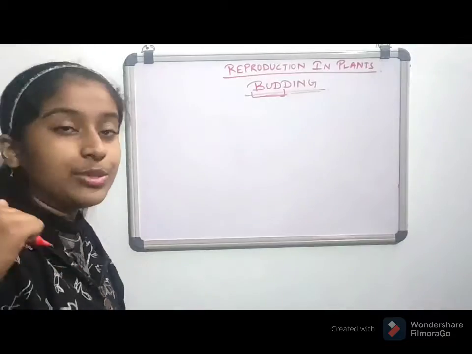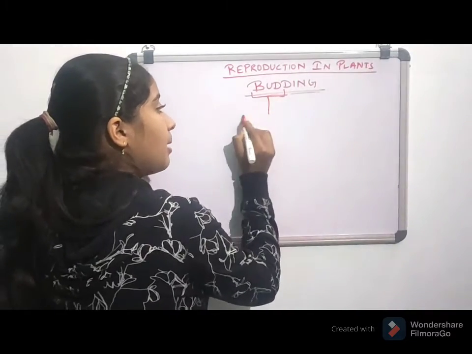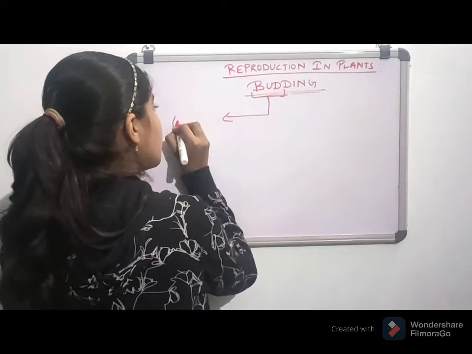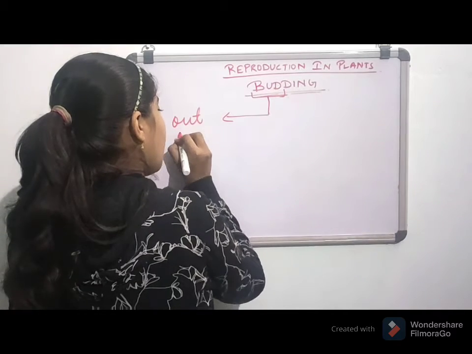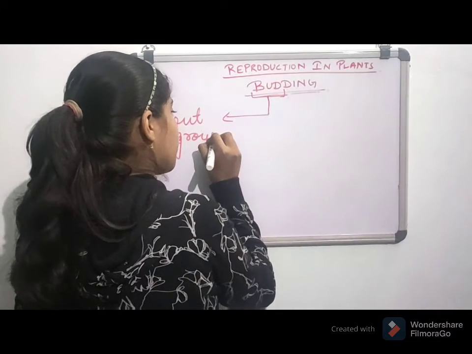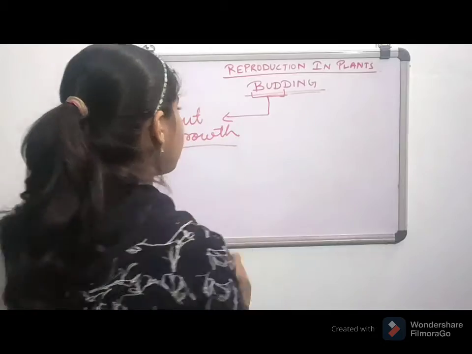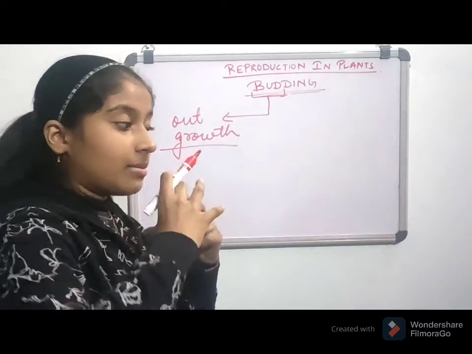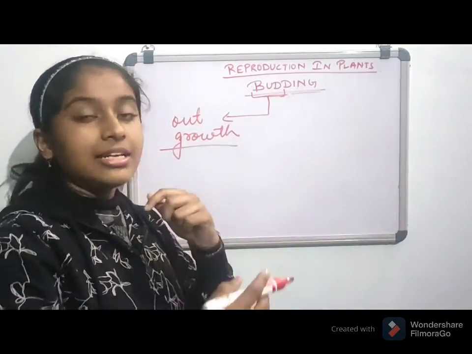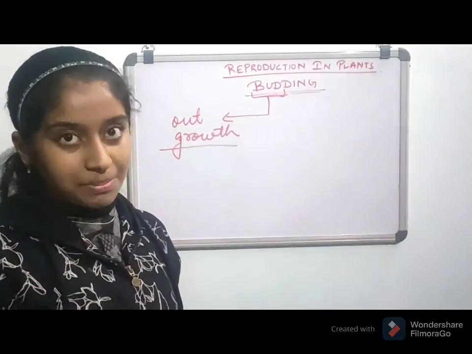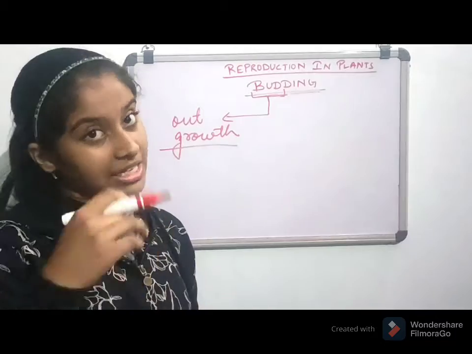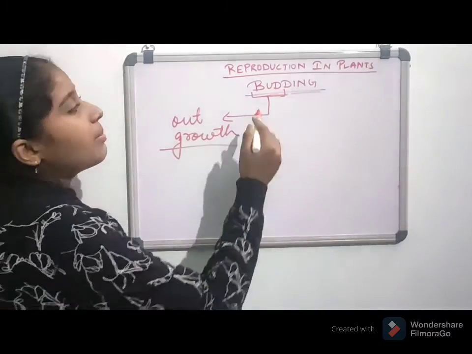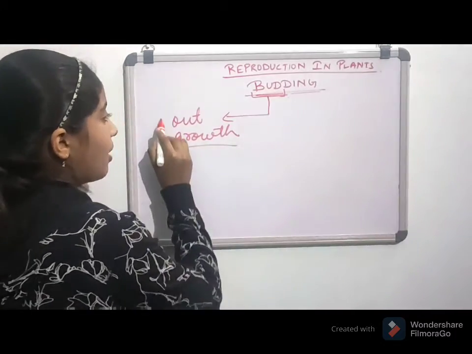Bud is an outgrowth. What do we call bud? Outgrowth. This outgrowth will mature and then it will detach from the parent organism and live individually. So budding, bud means outgrowth.